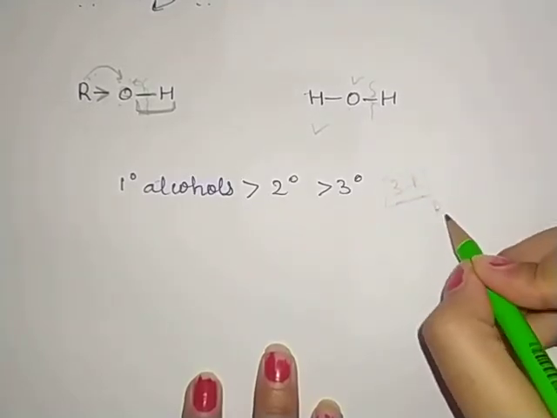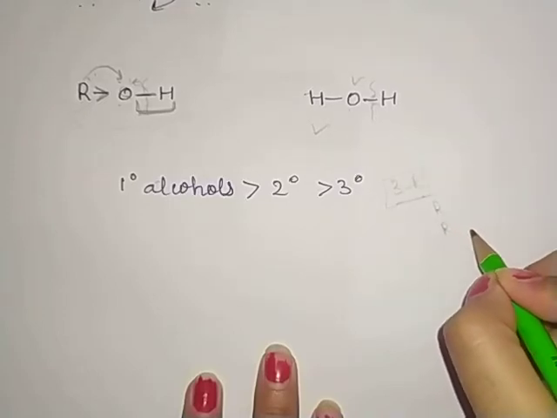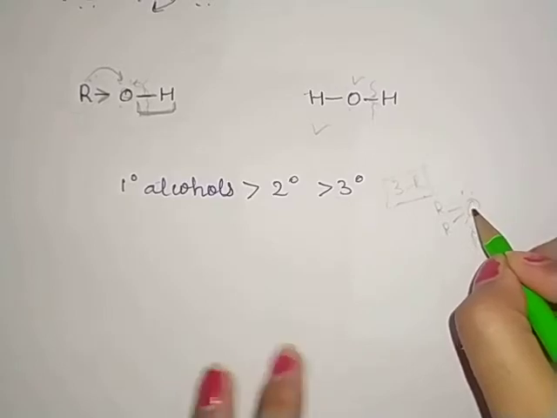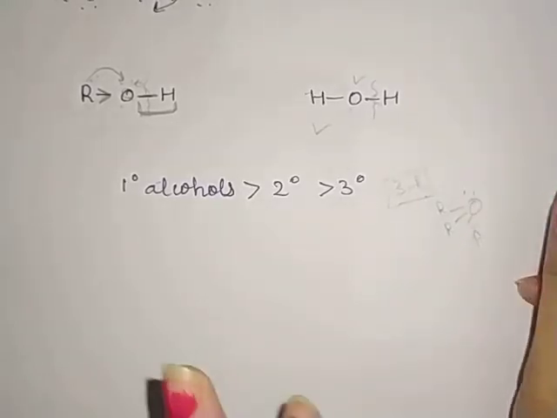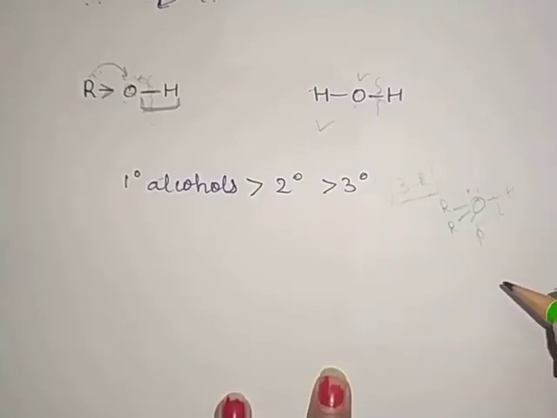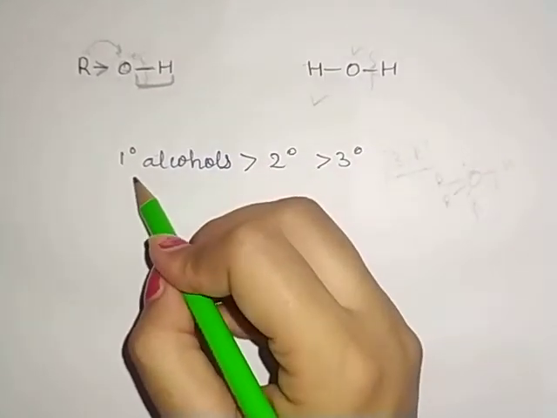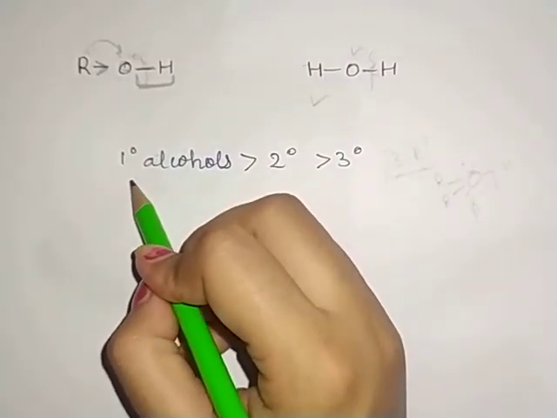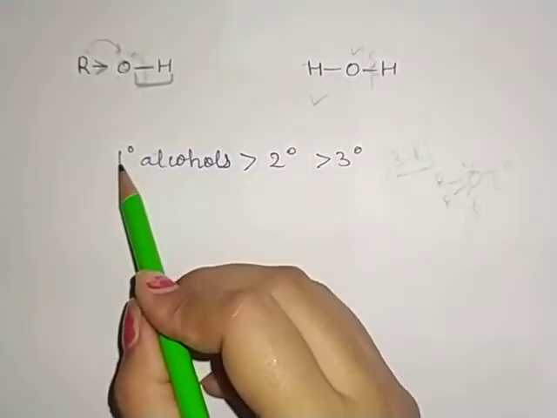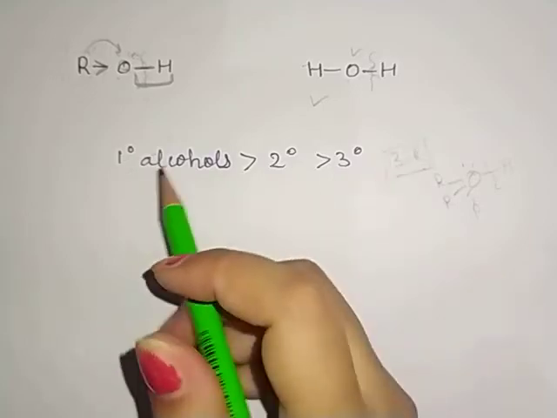That 3 R groups, what do they do? They give electrons towards the oxygen. Okay, so the electron density of the oxygen is fully filled. So now that OH bond is not easy to break as compared to the primary. There is only one alkyl group, so it is stronger, or more acidic, than secondary and tertiary alcohols.